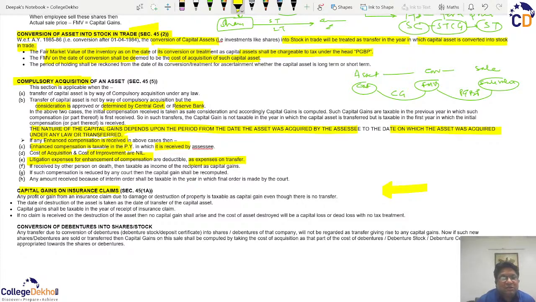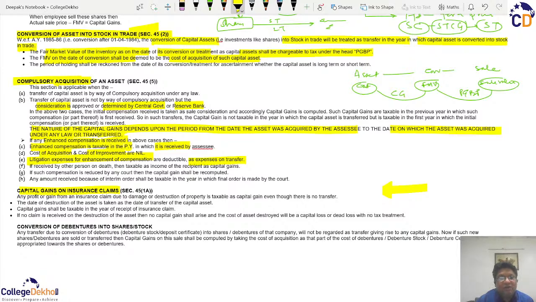So this grant of claim is an incident of transfer which should result in capital gains. So it has two implications. When the claim is granted, after that, even if the jewelry is recovered, it shall belong to the insurance company.